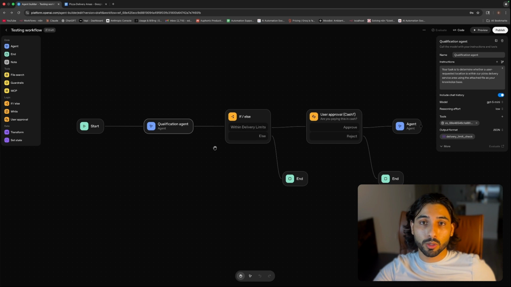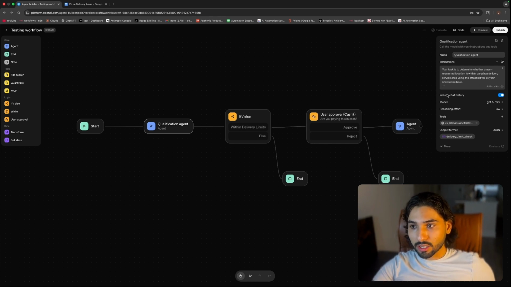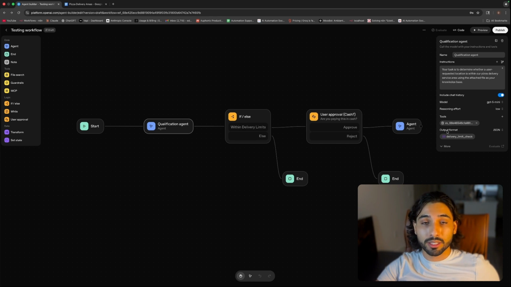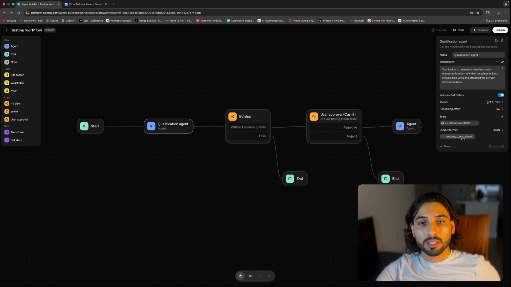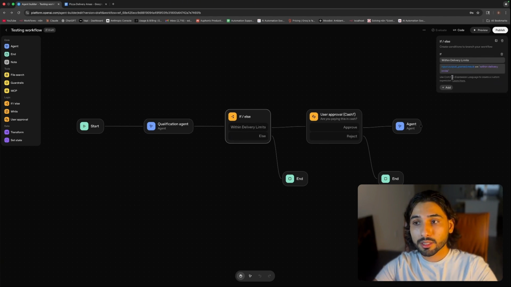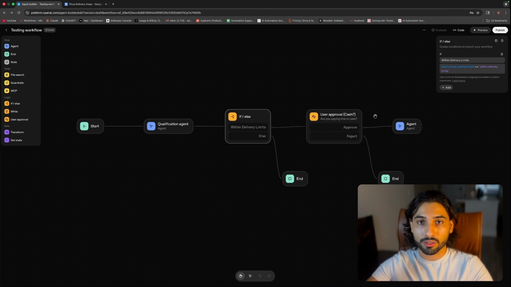We input that we want something to be delivered, for example, to Oviedo, and the agent then looks up the database that it has access to, and then determines if it's within the area or outside of the area, and then it passes that to the if node. So when if within the delivery limits, and here we have input, output, parsed results. So you remember we have the output parser here, equals, let's go back, equals within delivery limits, then it's going to go along the chain of this workflow.